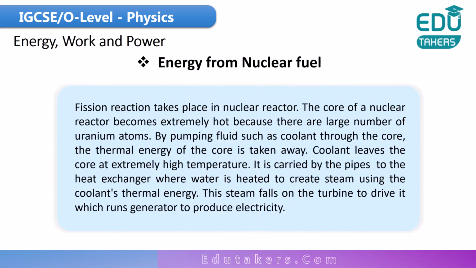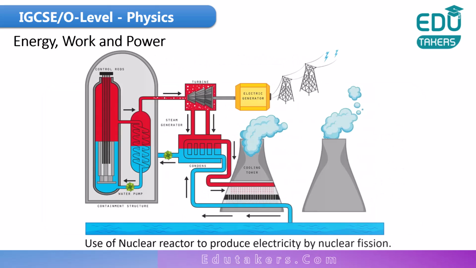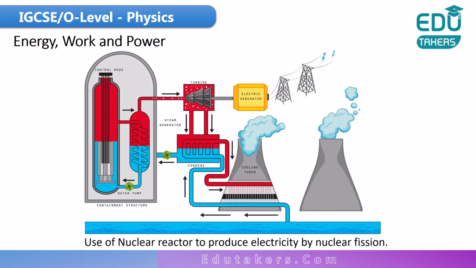So first of all, how can you obtain energy from the nuclear fuel? Let's see this diagram first. Here the nuclear reactor is used to produce electricity by the process of nuclear fission. How can you get the electrical energy here? As I already told you, nuclear fission takes place in the nuclear reactor, which means that the uranium breaks into its fragments in the nuclear reactor.